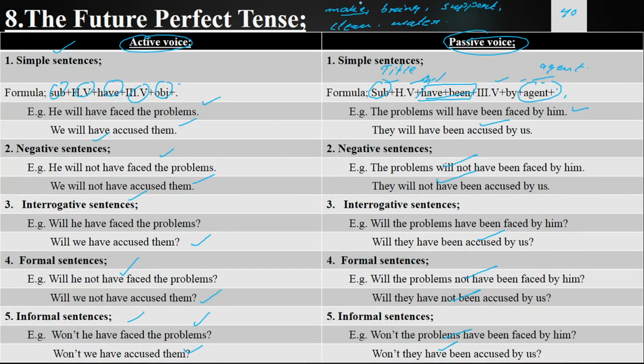Sentences are being made by me. Sentences are not being made by me. Are sentences being made by me? Are sentences not being made by me? Aren't sentences being made by me? Sentences were being made by me. Sentences were not being made by me. Were sentences being made by me? Were sentences not being made by me? Weren't sentences being made by me?